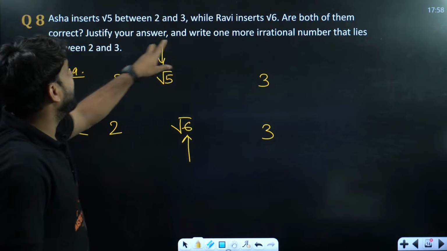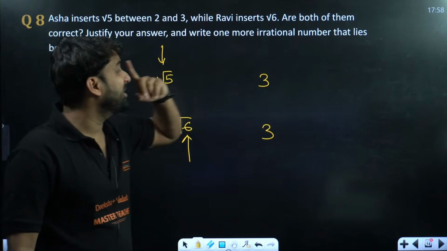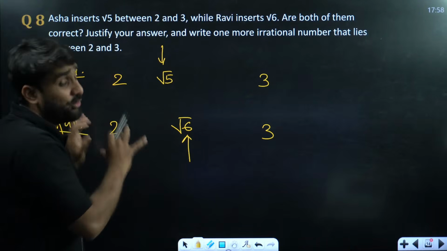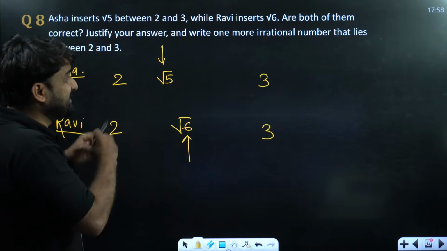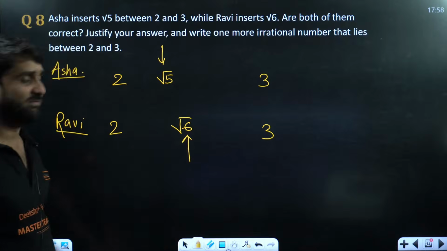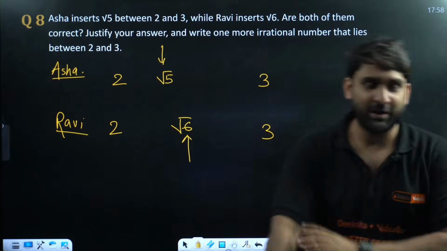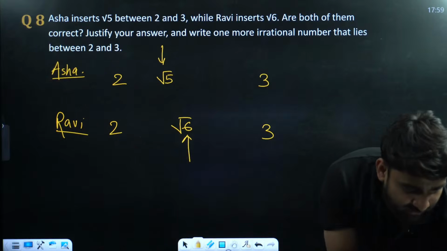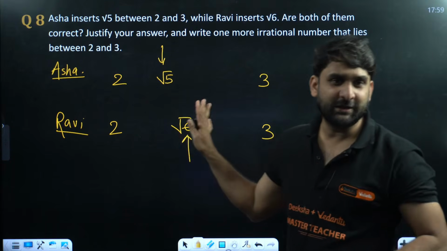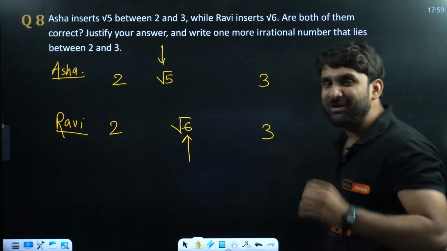Justify your answer and write one more irrational number that lies between 2 and 3. We have to justify whether this is possible or not, and if this condition is correct, then we have to find one more irrational number between these two. Wow, what a question. Now is this clear to you? Ayush, is it clear? So let me give you the justification.